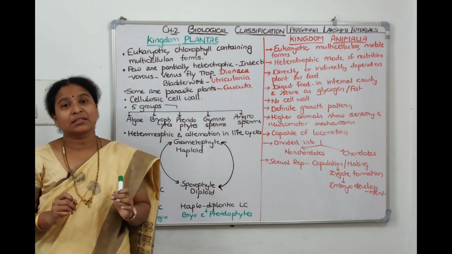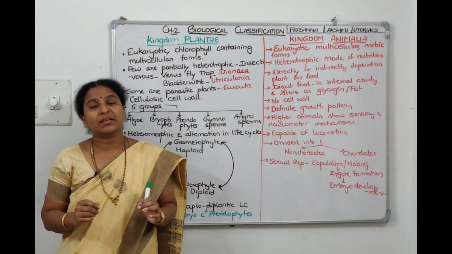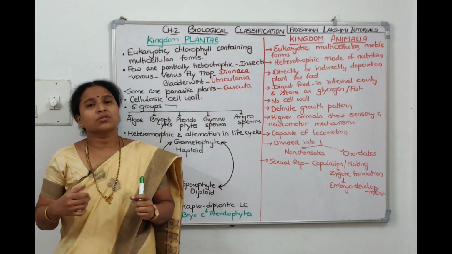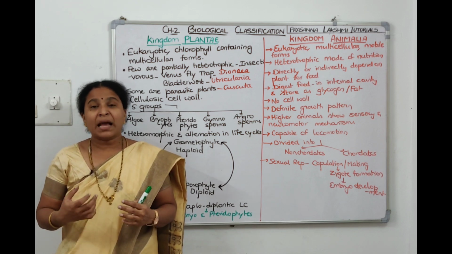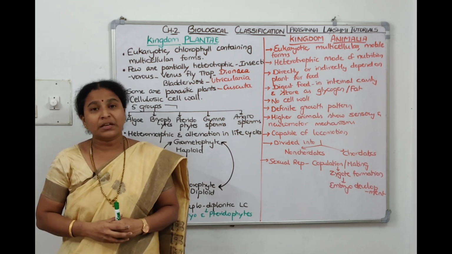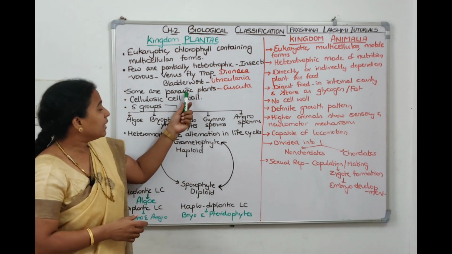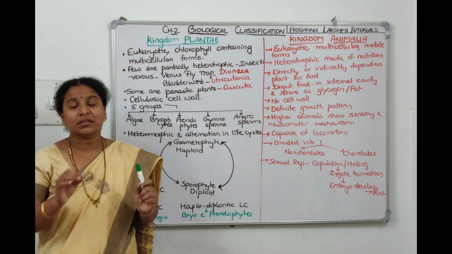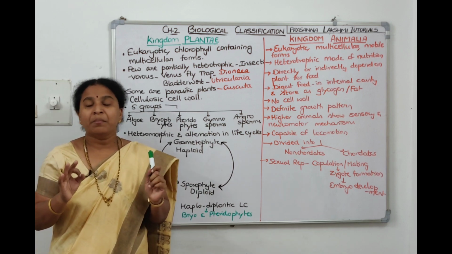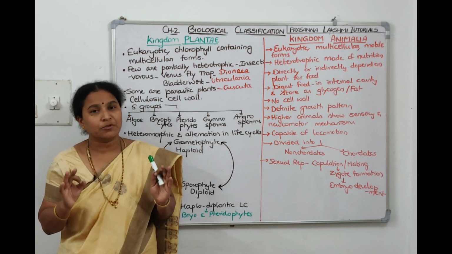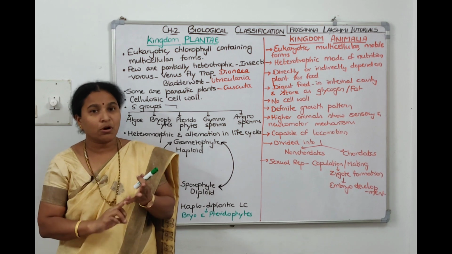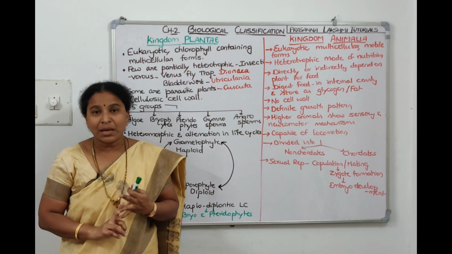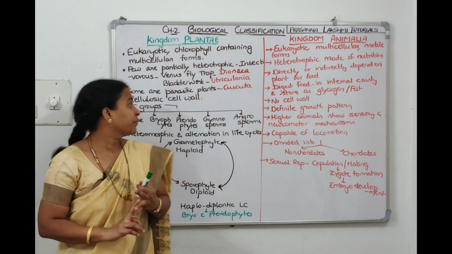But there are some plants like root parasites, stem parasites, they cannot prepare their food. So they don't have green color pigment in them, and they depend on the host plant. So for example of parasites, in NCERT they have given Cuscuta plant, dodder plant. It is a complete stem parasite. Means it cannot prepare the food, nor can it absorb the water by itself. It takes water also, it takes food also from the host plant. So I'm telling it's a complete parasite, right?